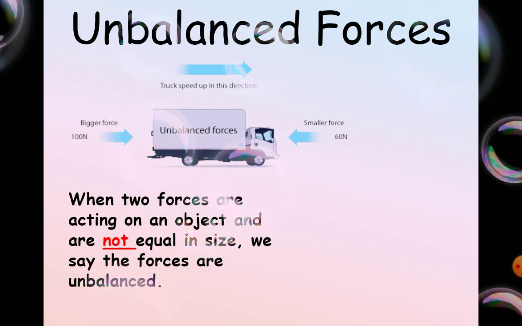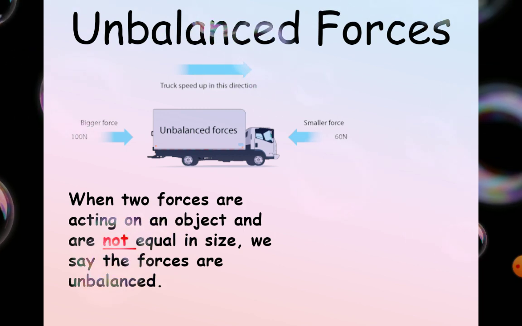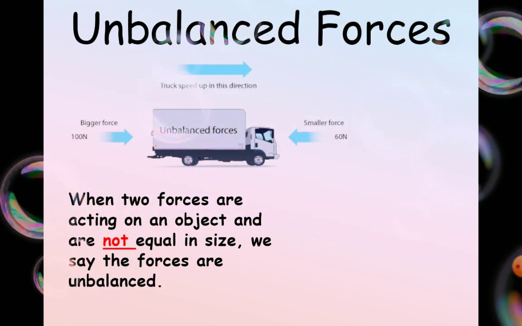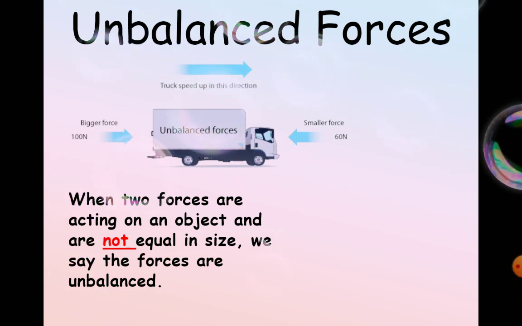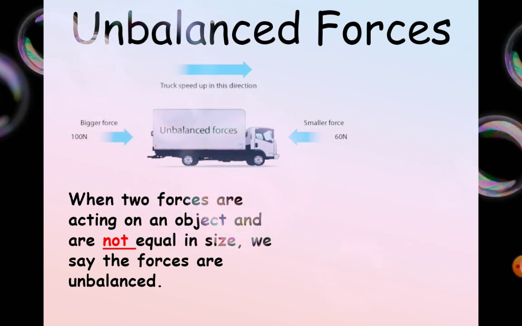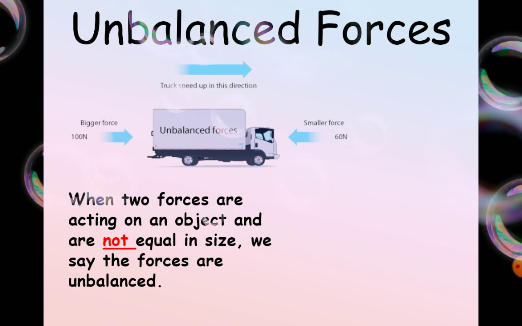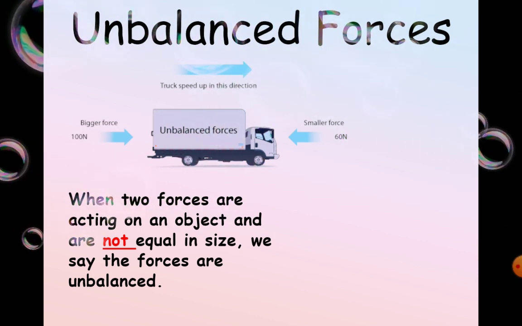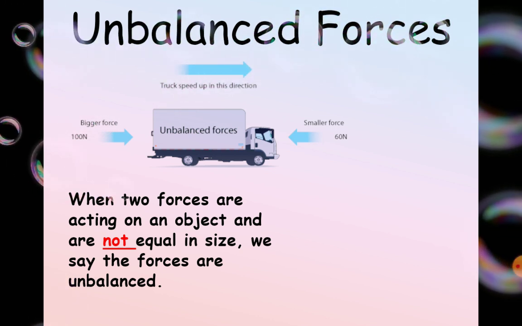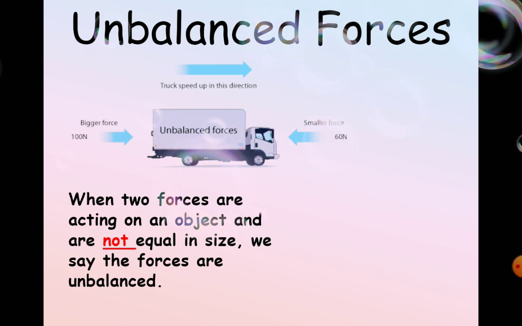Now unbalanced forces. When it comes to unbalanced forces, when two forces are acting on an object and are not equal in size, we say that the forces are unbalanced. So for example, when something is accelerating, for example you have a bicycle and you're going quite fast, that means the forces are unbalanced because it is moving, and if it's going at a constant speed, that means it's balanced. And when you go up a bridge, you have to put in a lot of acceleration, otherwise it'll come back. That's like the force of gravity.